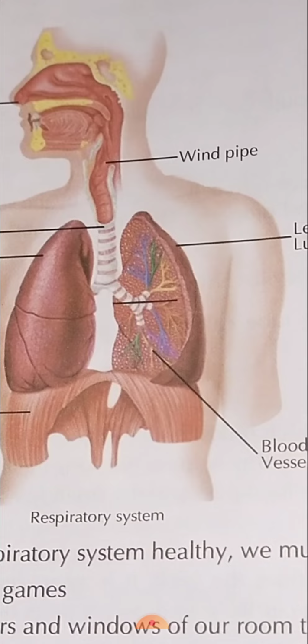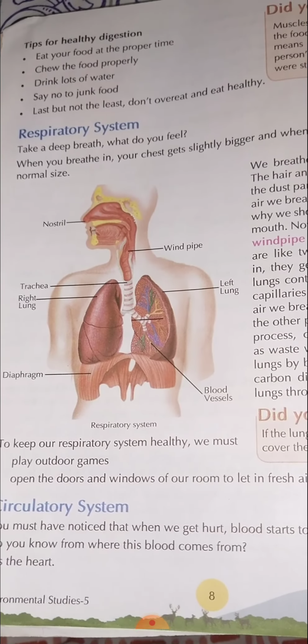So when the oxygen goes to the different parts of the body, the carbon dioxide which is inside our body goes out. It reaches the lungs. When we breathe out, carbon dioxide is pushed out by air from the lungs through the windpipe and the nose. So what you need to understand is that what we inhale is oxygen. What we exhale is carbon dioxide.